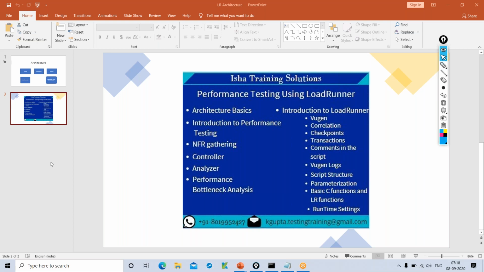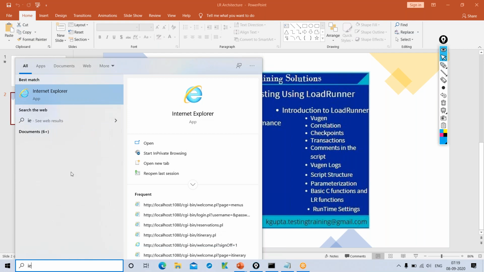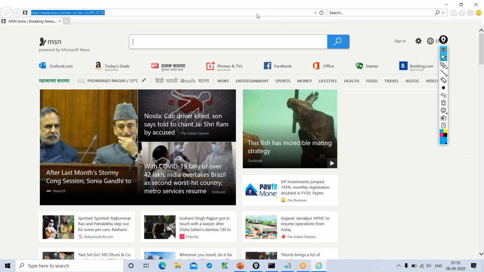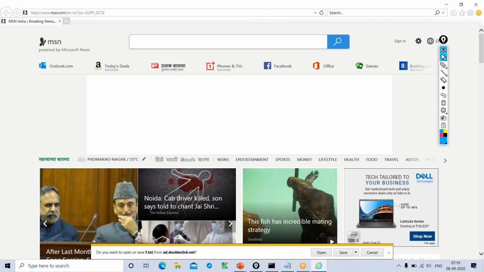Okay, so can you test the performance of the login? For example, we were discussing the login functionality. I'll quickly launch one application. Let's assume.